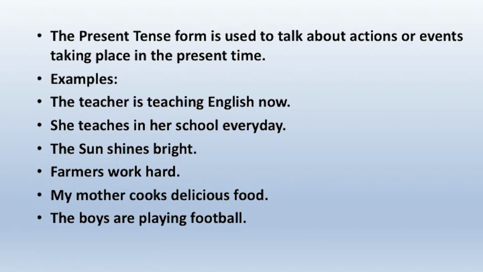English verbs have two tense forms. In Odia and in Sanskrit, you have studied three tenses: Vartaman kala, Atita kala, Bhavishyata kala. Present tense, past tense, future tense. But in English, we have only two tense forms: present tense form and past tense form. The present tense form is used to talk about actions or events taking place in the present time.